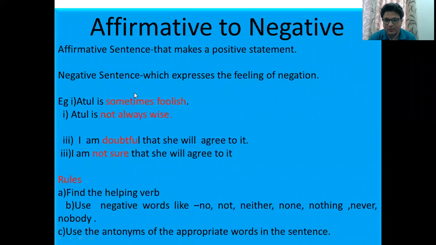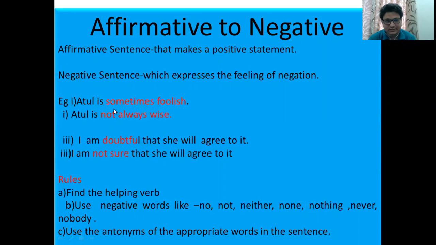Let's take the example of the very first sentence. Atul is sometimes foolish. So there are certain rules of converting an affirmative sentence into negative, which we have to keep in mind. The first rule is that we have to find out the helping verb. After that, we have to use negative words like no, not, neither, none, nothing, never, nobody. And we have to use the antonym of the appropriate words in the sentence. Now we are going to apply all these rules to the very first sentence.